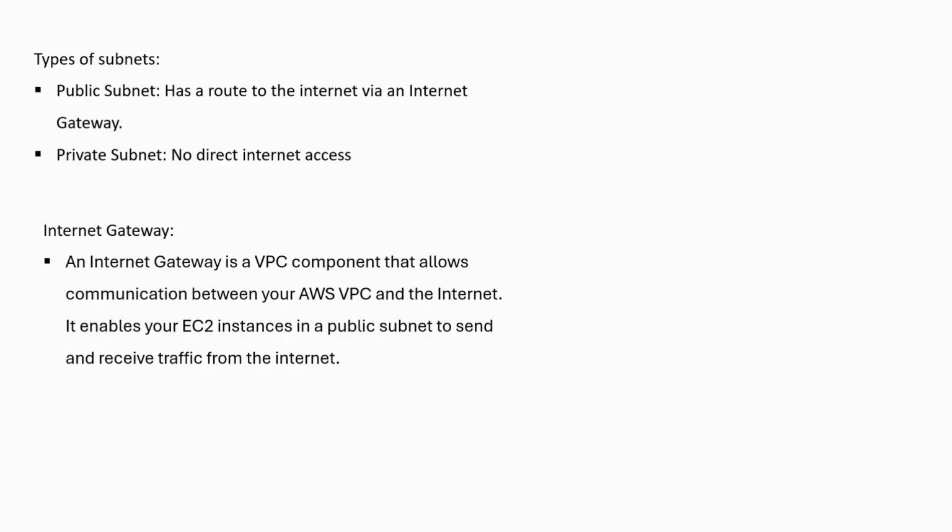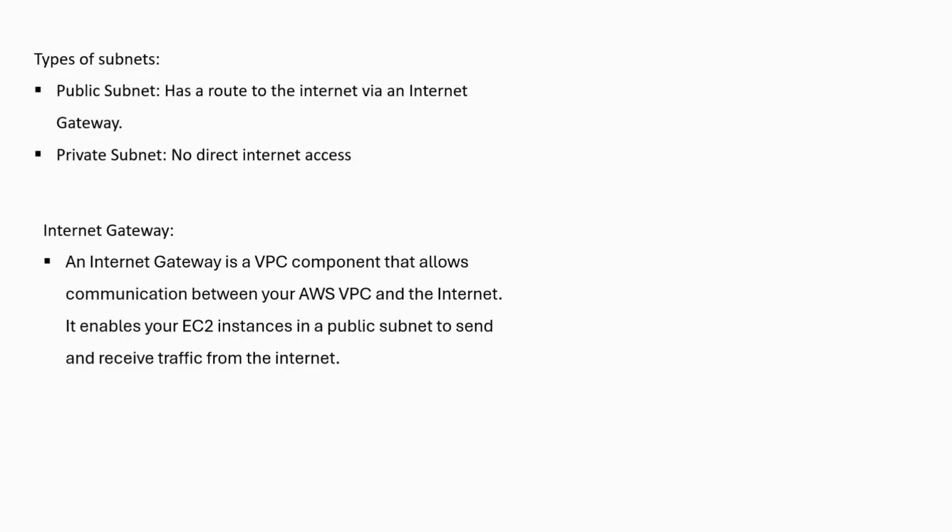And the last topic is internet gateway. An internet gateway is a VPC component that allows communication between your AWS VPC and the internet. It is an edge router for Amazon VPC traffic from the internet. So in a VPC we have an internet gateway for connecting the VPC to the internet.